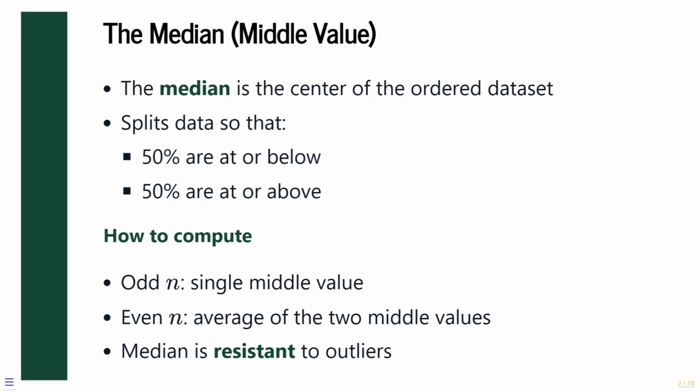Large outliers may change the mean substantially, but they have little or no effect on the median unless they alter the ordering of the central observations. This resistance makes the median a particularly useful measure of typical when distributions are skewed or contain outliers.